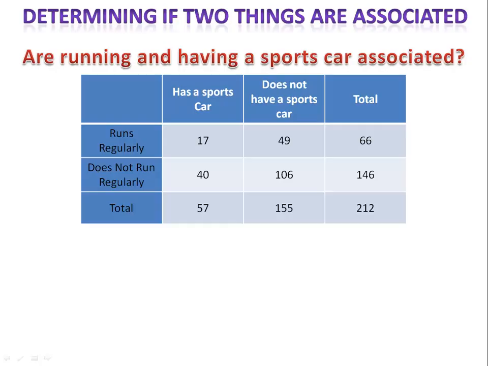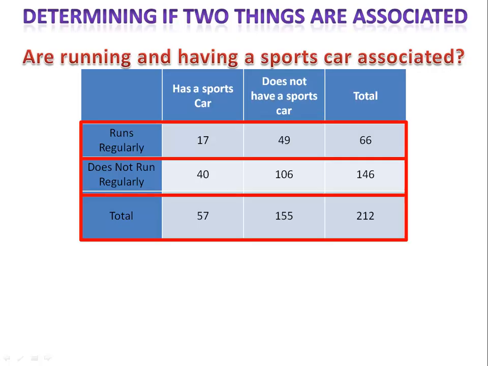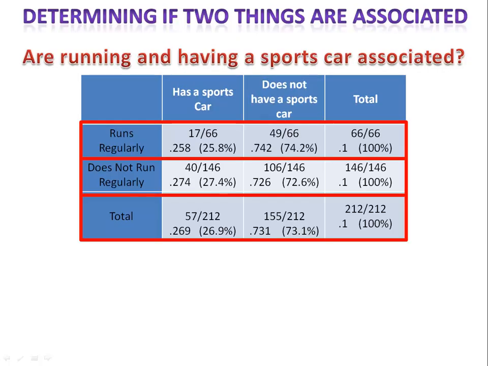We want to know if there's an association between having a sports car and running regularly. Here's how mathematically we can determine if there's an association. We begin by calculating the conditional relative frequencies across the table.